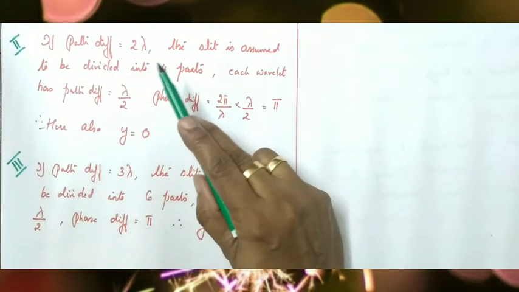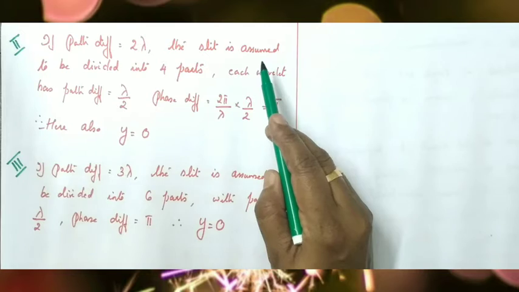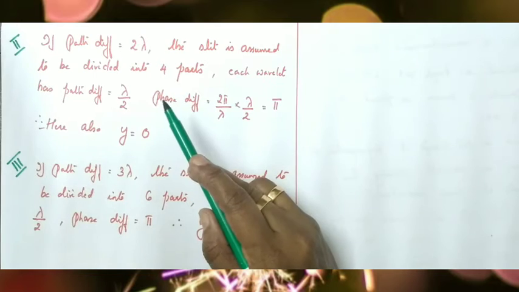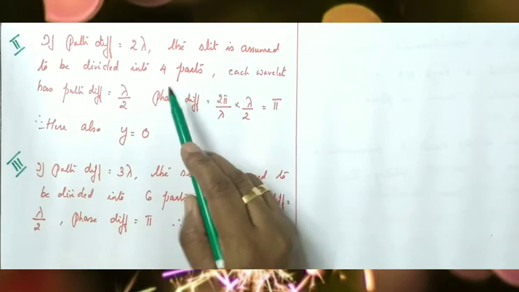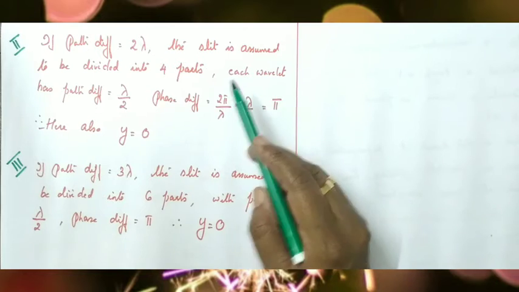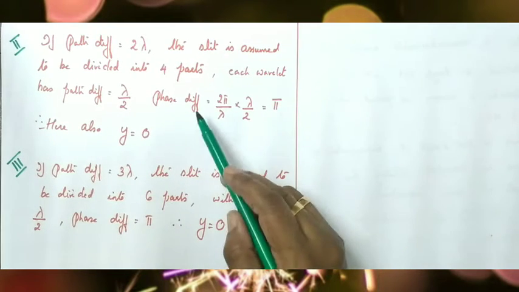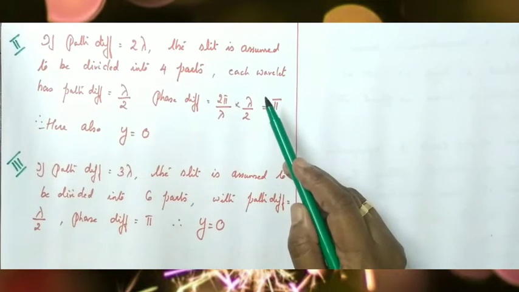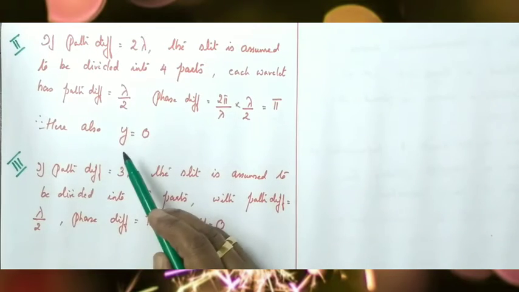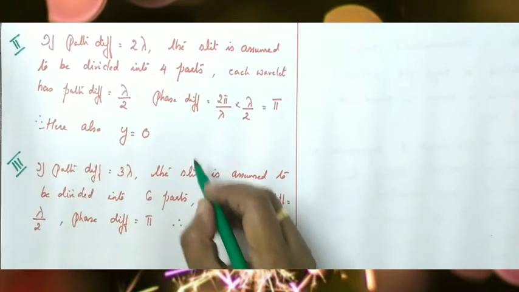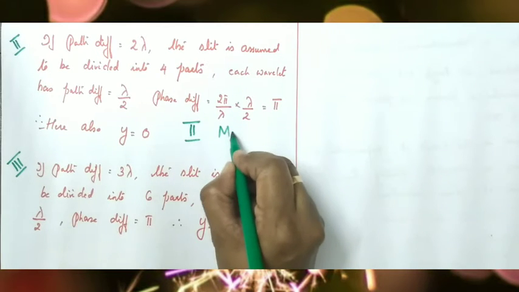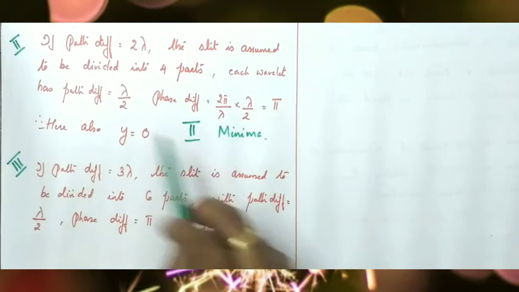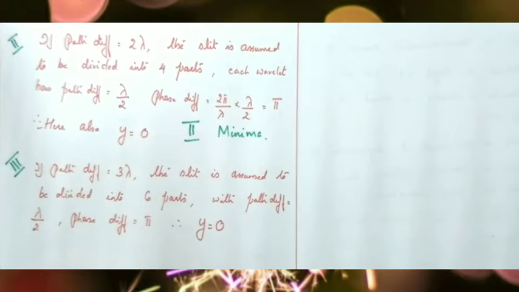Now, if path difference is equal to 2 lambda, we can assume the slit is divided into 4 parts: lambda by 2, lambda by 2, lambda by 2, lambda by 2. The wavelets have path difference lambda by 2. Here also phase difference is pi, because 2 pi by lambda into lambda by 2 is pi. Here also they superimpose to form 0 intensity, same as the first case. So, this is the condition for second minima. For second minima also resultant intensity is 0 and the corresponding path difference is 2 lambda.